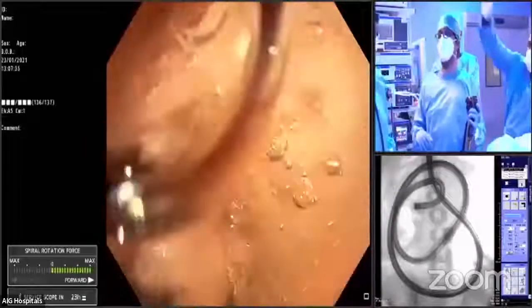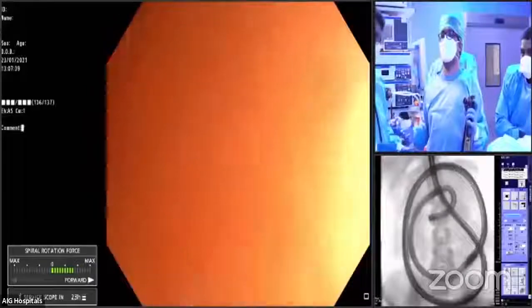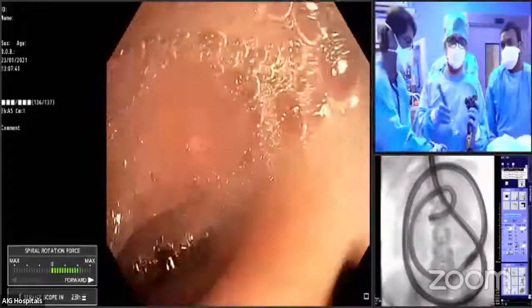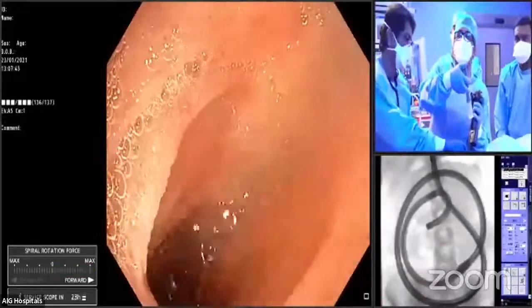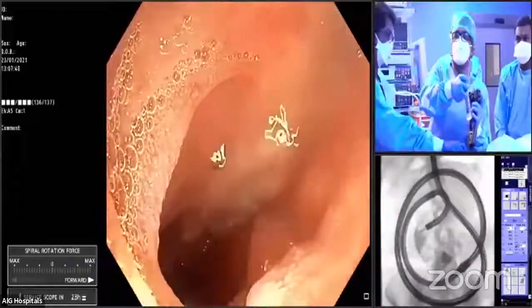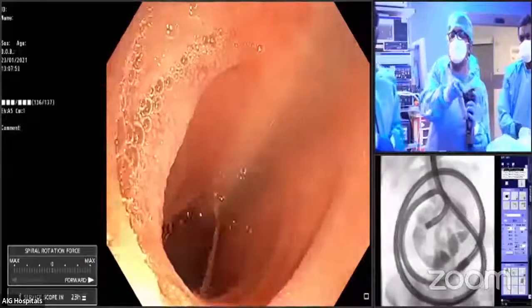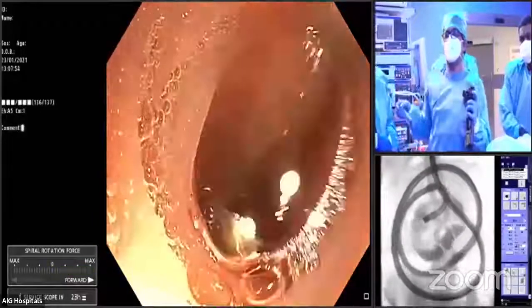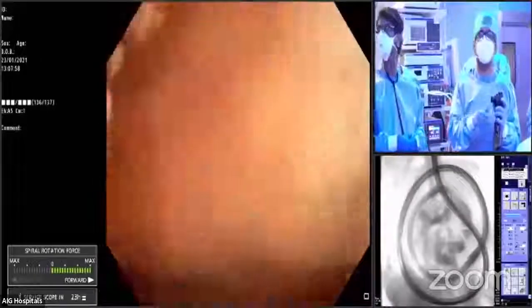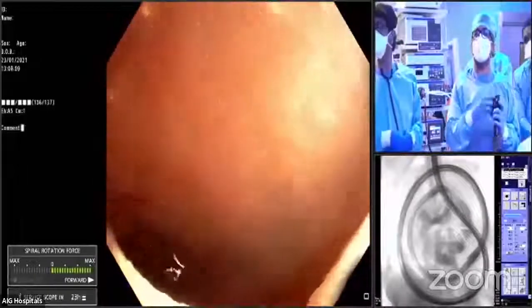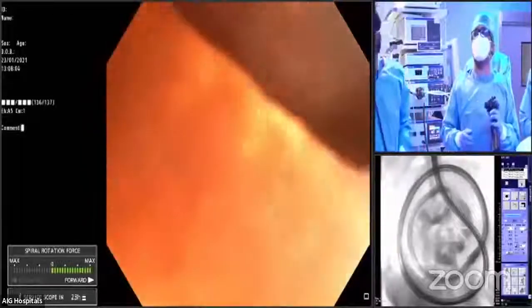Can we have some more contrast, please? Now once more we'll do the contrast study to see where we are. Screen. So still we have to go through one more loop. You can see one round and you will be in the cecum. Okay. So we'll go to the Rakesh case and see whether they have finished the ESG.